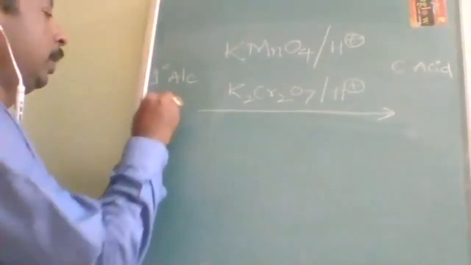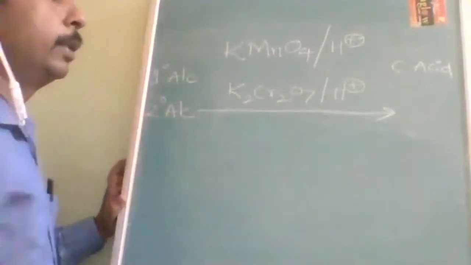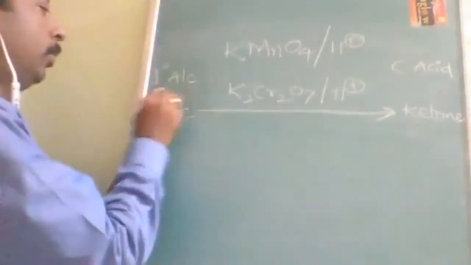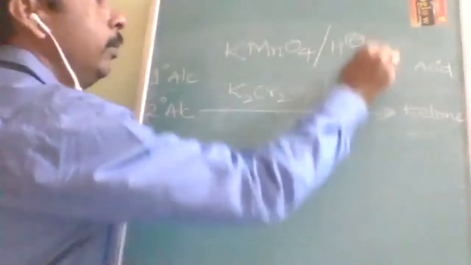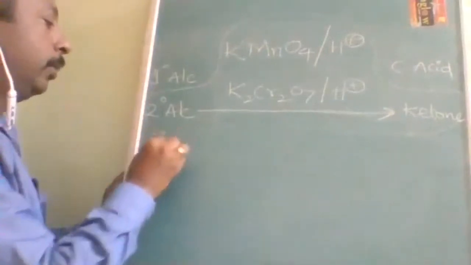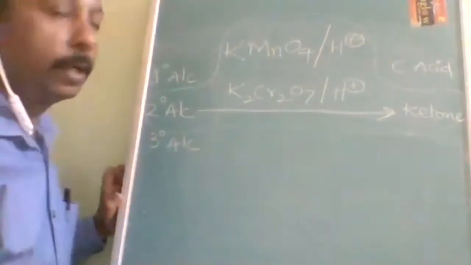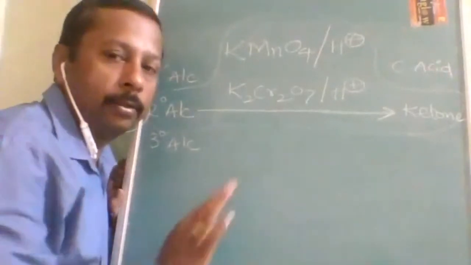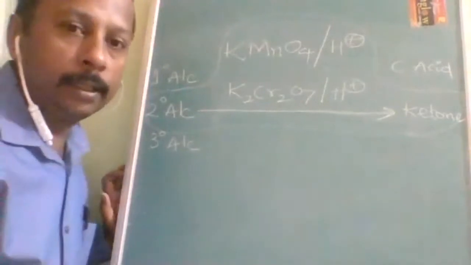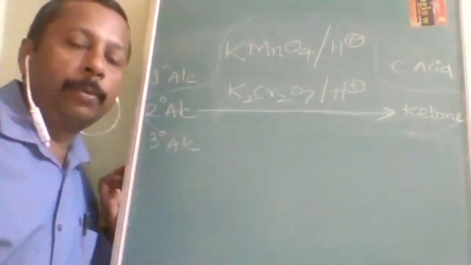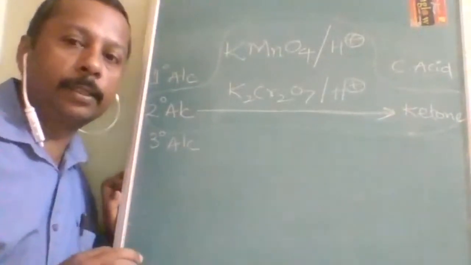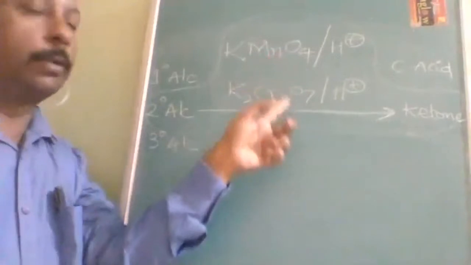So if I am using 2 degree alcohol, then what will I get? Ketone. This is the only method suitable with the strong oxidizing agent. If it is 3 degree alcohol, again under drastic conditions, there also you will not get anything, or there is no effect. So from alcohols, if we want to prepare, we can prepare only ketone, not aldehyde, and for that purpose also we use a strong oxidizing agent.